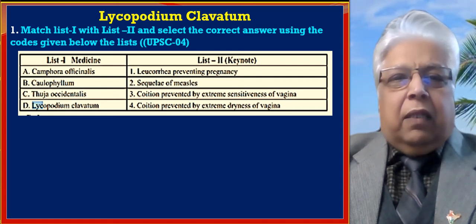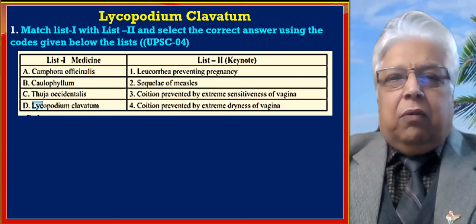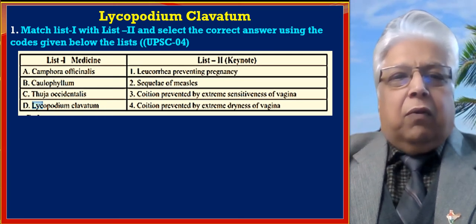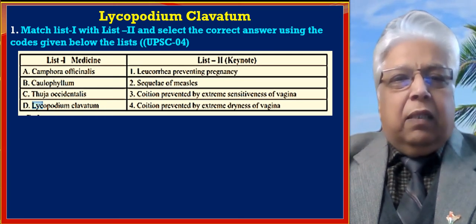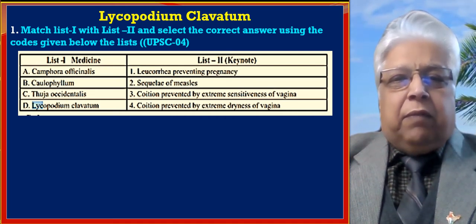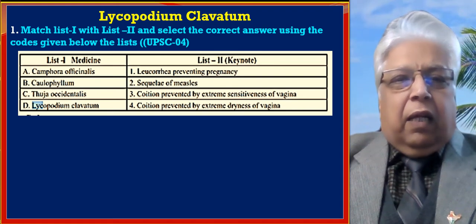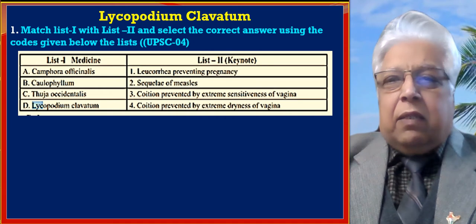On the right side, list 2 keynotes denote: Leucorrhea preventing pregnancy, sequelae of measles, coition prevented by extreme sensitiveness of vagina, and fourth one is coition prevented by extreme dryness of vagina.